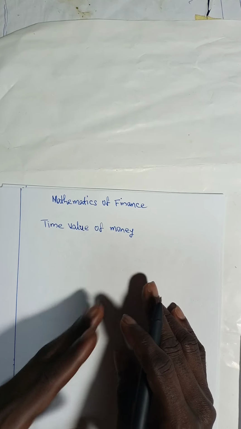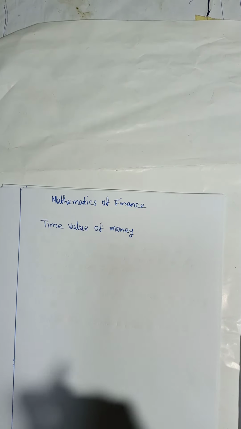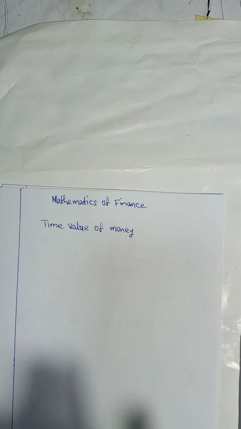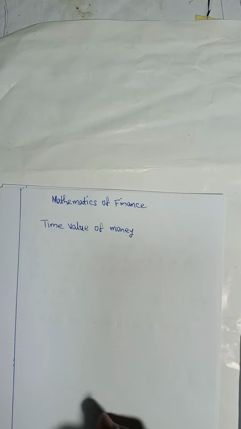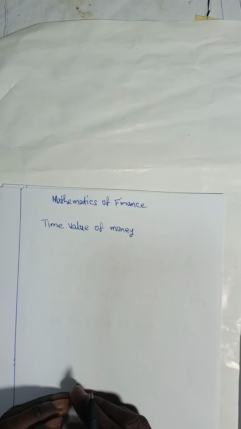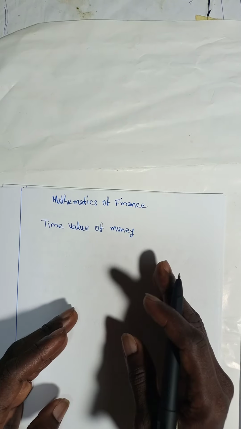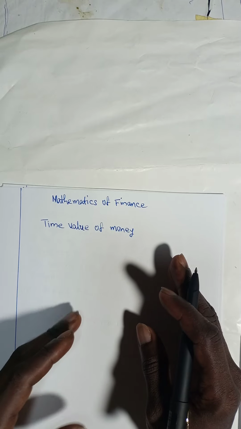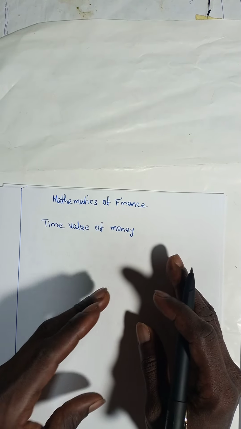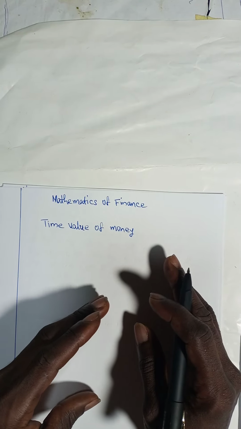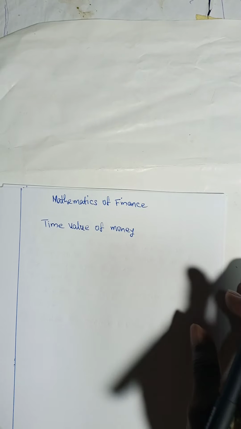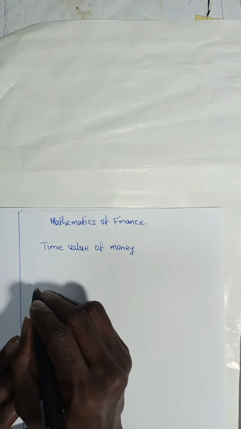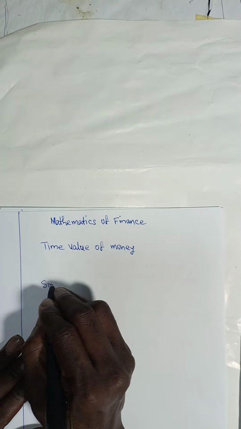This is different from compound interest, which is charged and added to the principal from period to period, with both the principal and the interest forming the basis of the next period's interest calculation. So we want to look at simple interest, and we look at compound interest later.